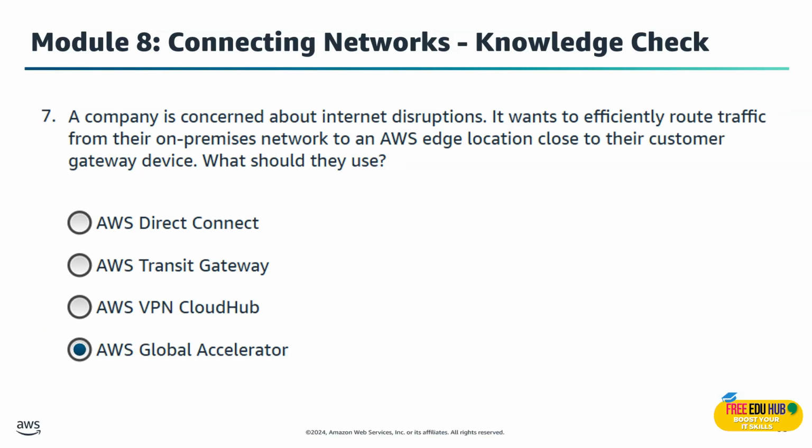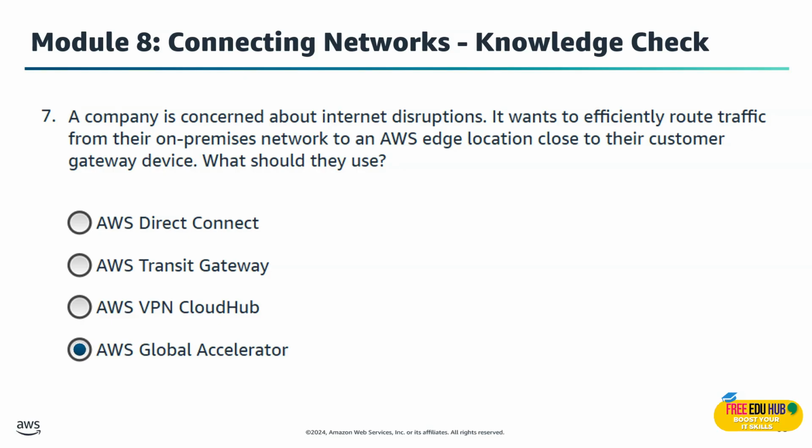Question number 7 says that a company is concerned about internet disruptions. It wants to efficiently route traffic from their on-premises network to an AWS edge location close to their customer gateway device. What should they use? So in this situation, AWS Global Accelerator is the right option. AWS Global Accelerator routes traffic to the nearest AWS edge location for best performance and availability.